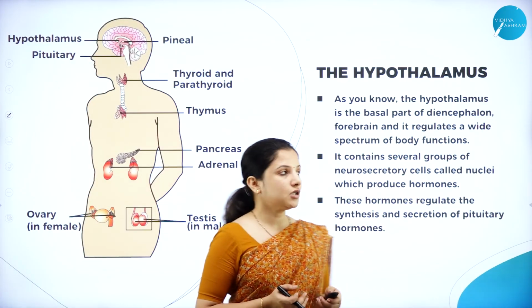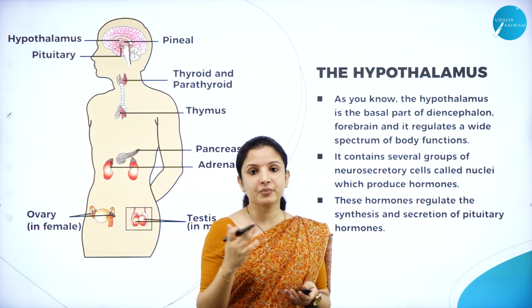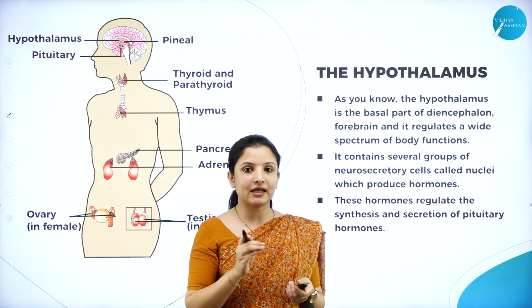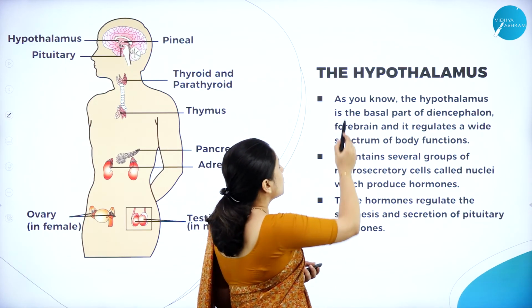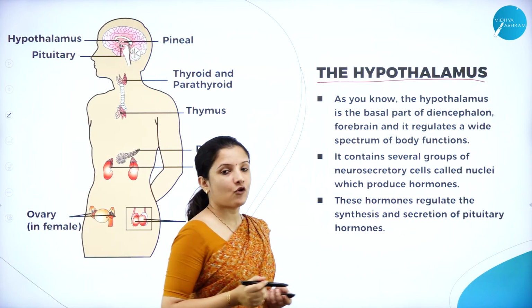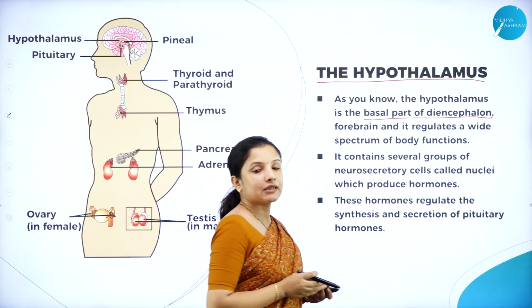So, moving further, we shall study the first endocrine gland that is present in the brain, which is the hypothalamus. The hypothalamus forms the basal part of the diencephalon, that is in the forebrain.